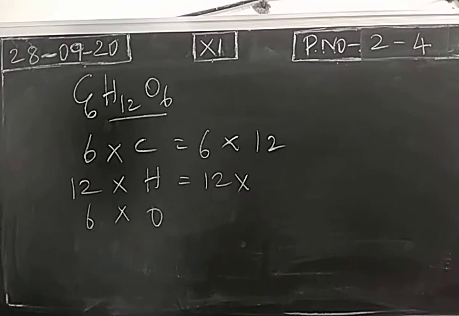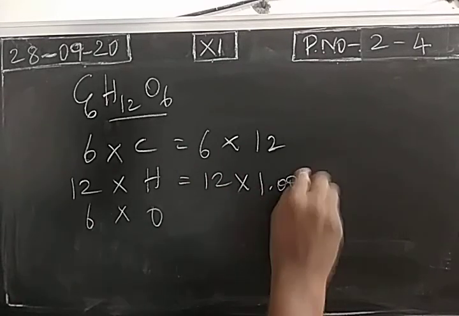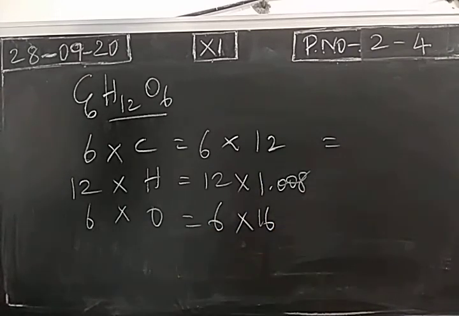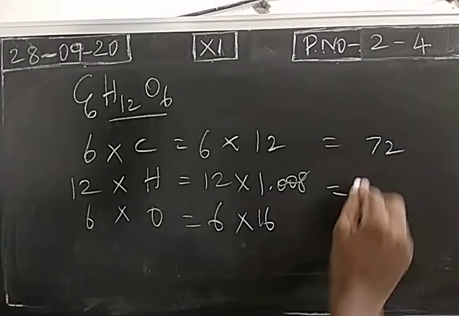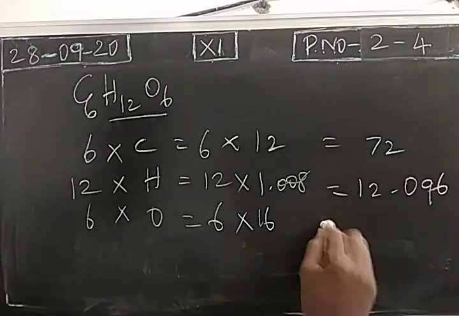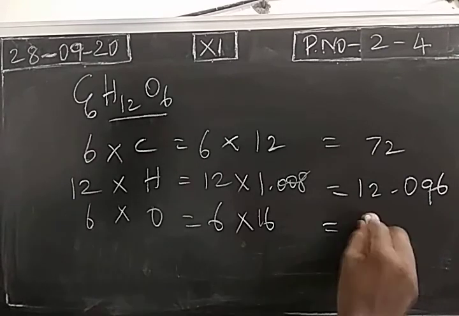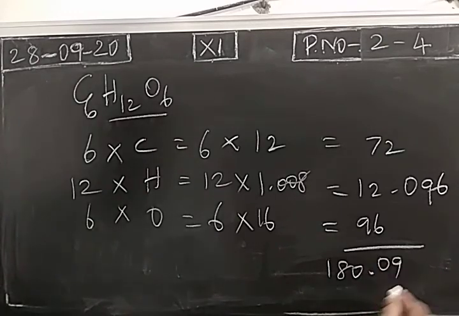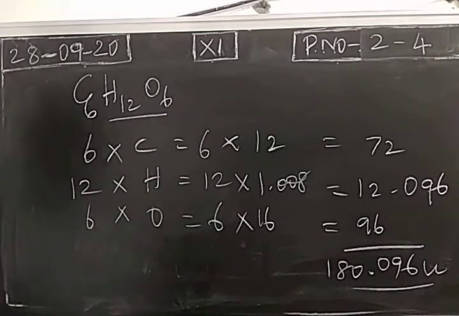We know the relative atomic mass of hydrogen as 1.008, oxygen 16. So relative molecular mass of glucose is approximately 180. So unit will be the same, unified atomic mass, because we relate this with unified atomic mass.